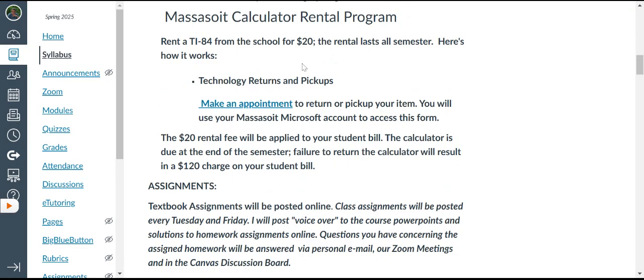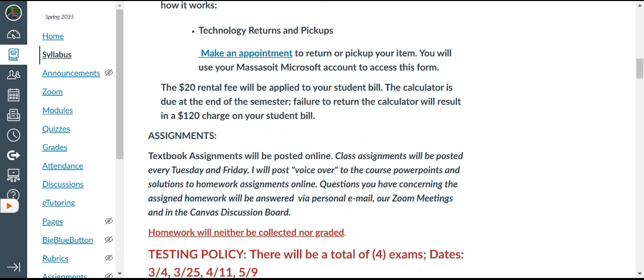But Massasoit, by virtue of being a community college, actually allows you to rent one for the entire semester for the nominal fee of $20. And there's a procedure. You make an appointment with the library at the Brockton campus, and you set a time. You show up. It used to be where they would charge you $20 right away. What happens now is they simply bill your student account.